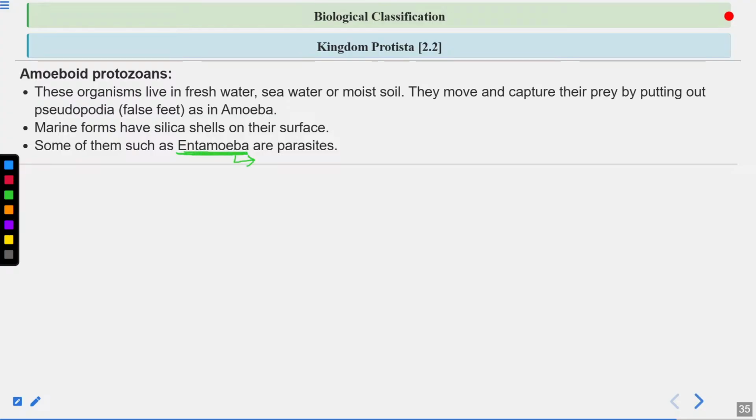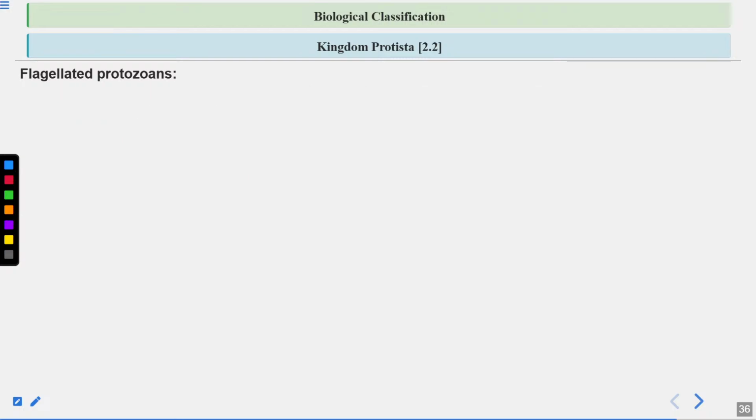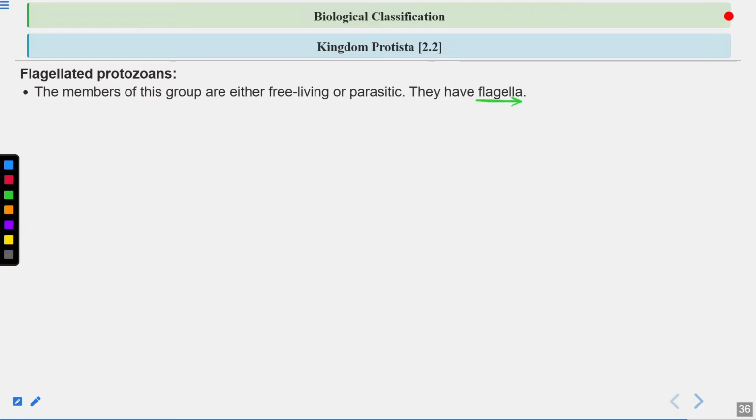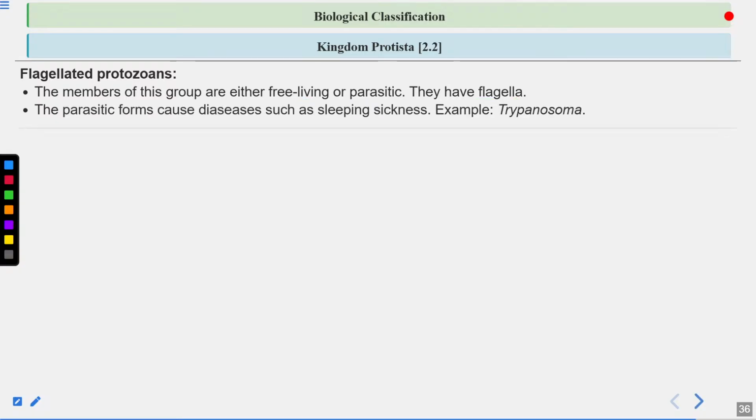Example is Entamoeba histolytica. Entamoeba histolytica causes a disease known as amoebic dysentery, in which you will get watery stools. Next one is flagellated protozoans. As the name suggests, they will have flagella. Flagella help in locomotion. They are free living or parasitic. Example is trypanosoma. This trypanosoma causes sleeping sickness disease.